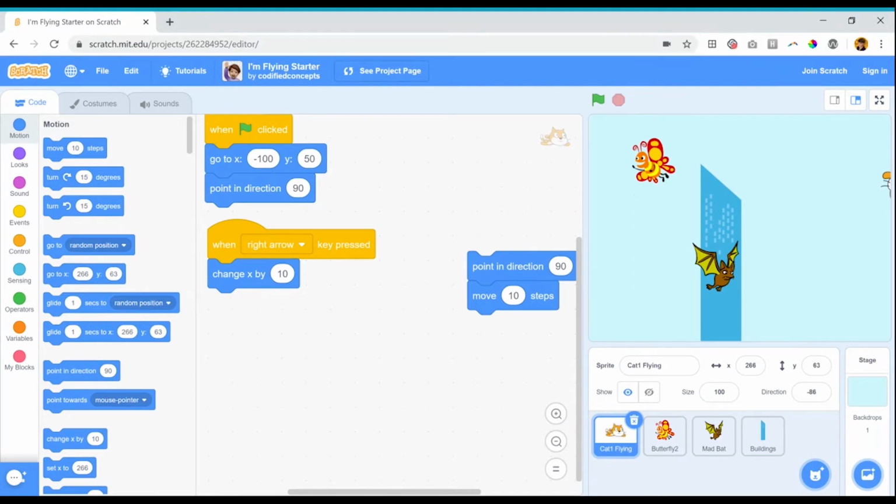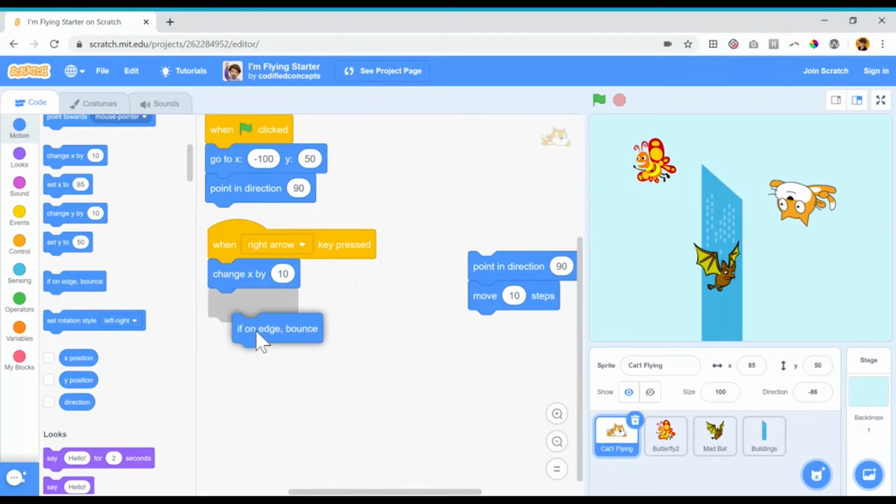That's not really a problem right now because I could always click and drag the cat back to where I needed him to be. But the user using my game doesn't have that ability. In order to stop the cat from going all the way off the screen, I'm going to add one more block here.